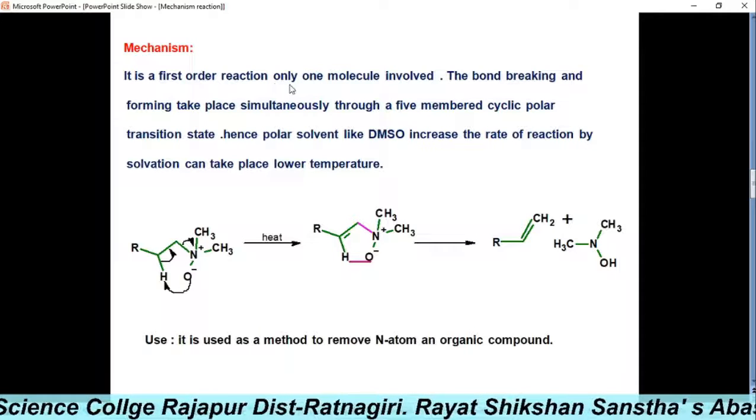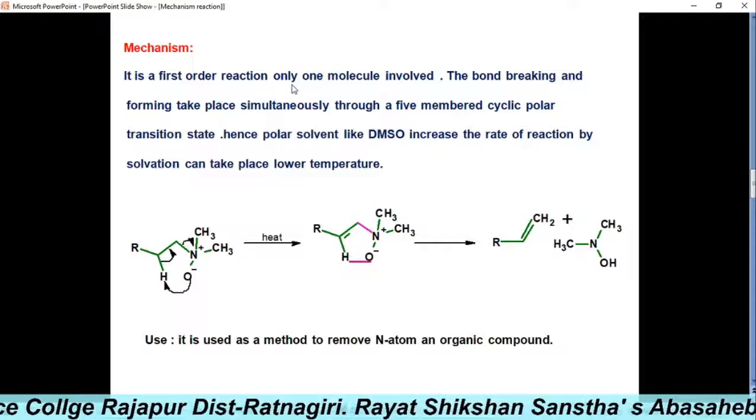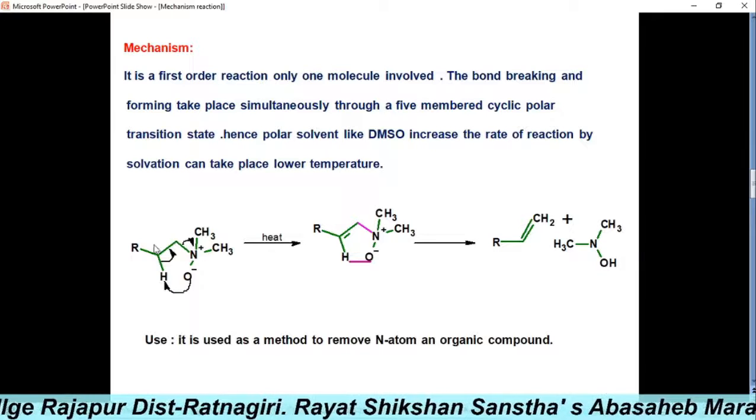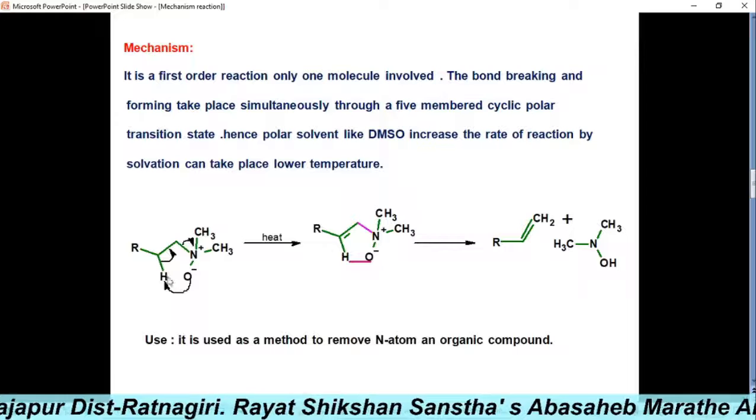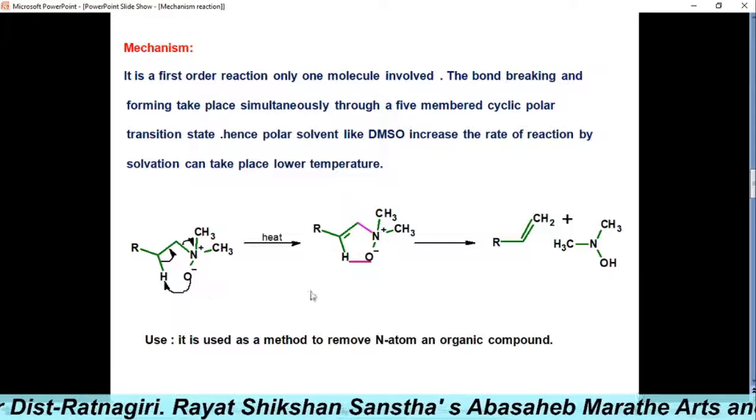It is a first order reaction because only the substrate molecule is involved in the reaction.